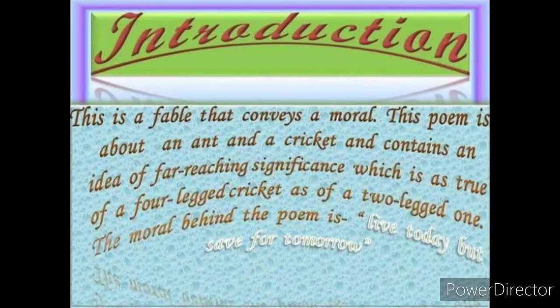The introduction of the poem. This is a fable that conveys a moral. This poem is about an ant and a cricket. It contains an idea of far-reaching significance, which is as true of a four-legged cricket as of a two-legged one. The moral behind the poem is: live today but save for tomorrow.